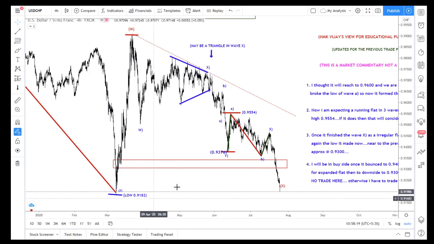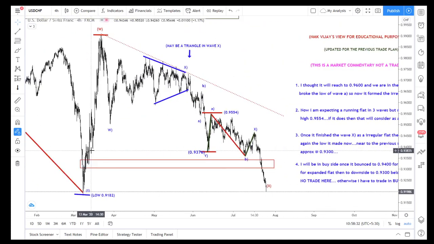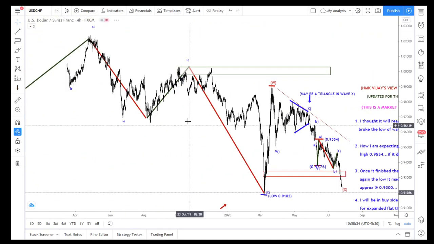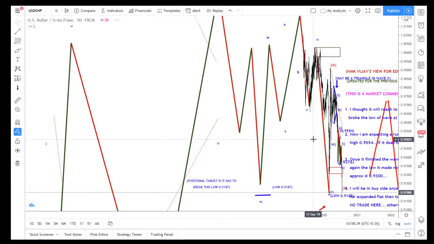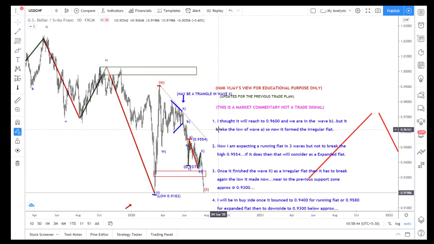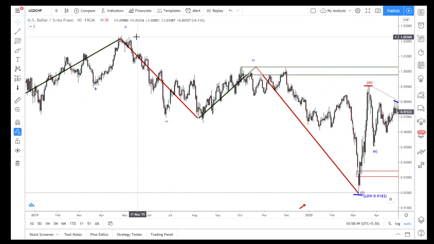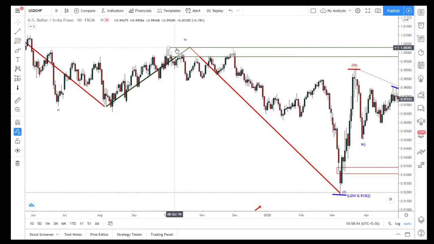A lot of times this pair is making a double top like this. The low is 182, and here the low is 198. So a lot of times it's making a double top like this. We'll see here, it's going near to the top and then fails, and here also it's going.